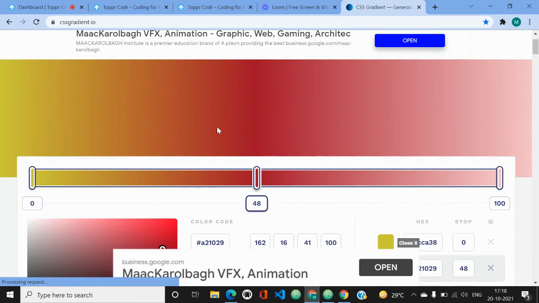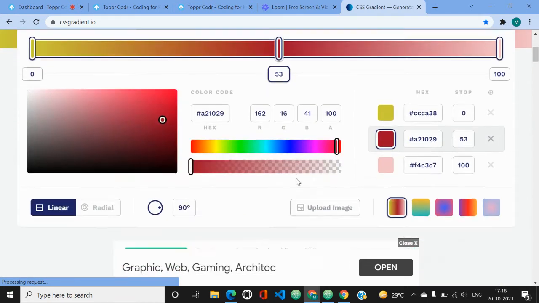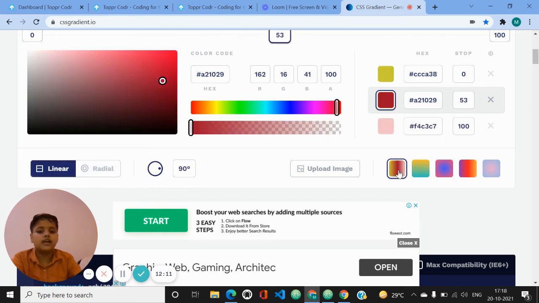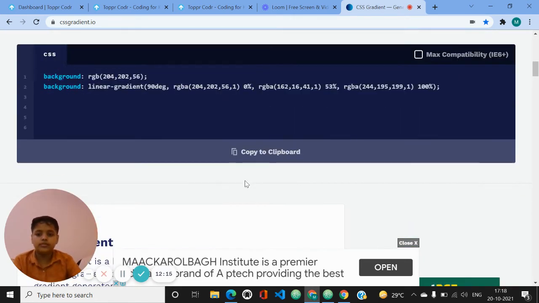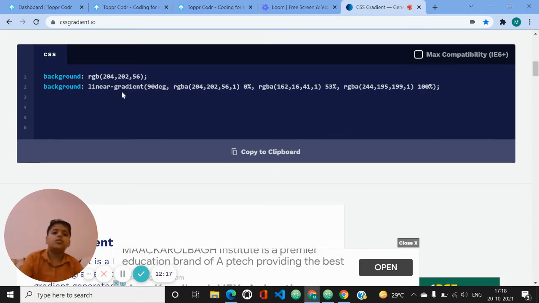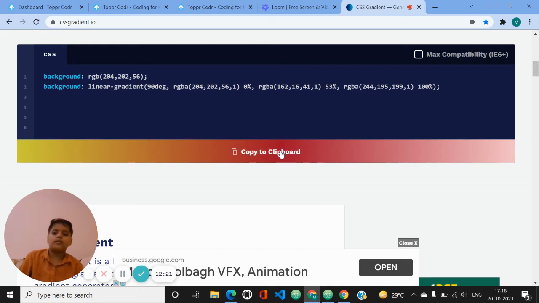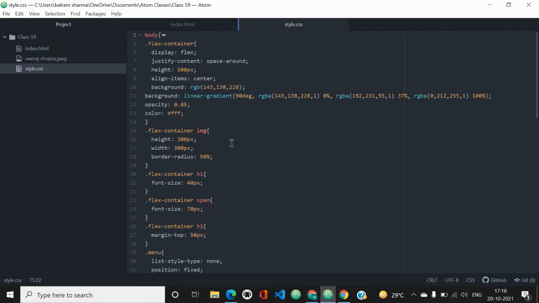If my favorite color is this, I can choose any shade, like I want to bring it back, or I can choose any shade. And if this is looking good, or I can choose this style also. Like, I like this background color, so I can go down, and this is the code for the CSS. We have to just copy to clipboard. When you click it, it will be copied, and then simply paste here. Then your color will be changed to a transition.